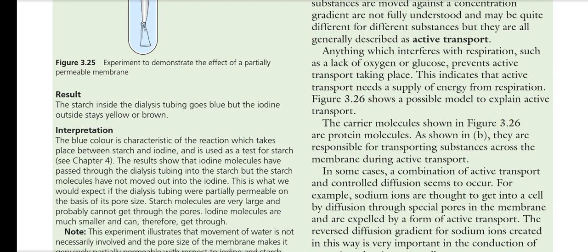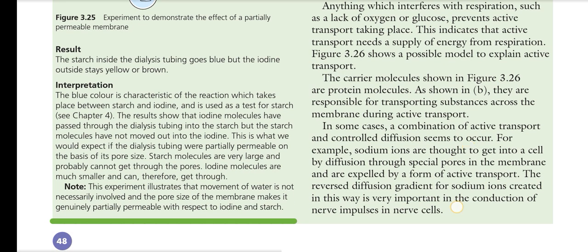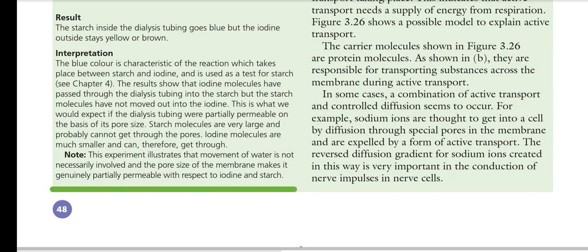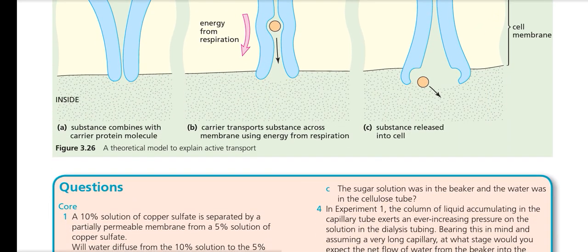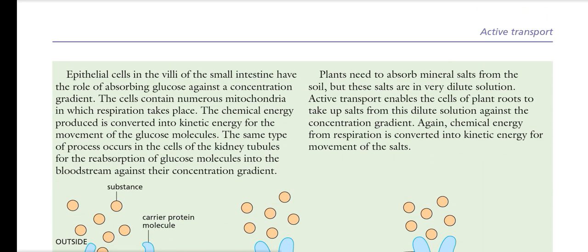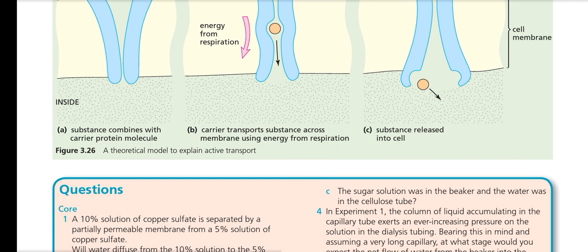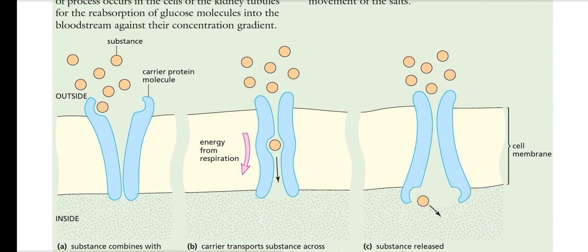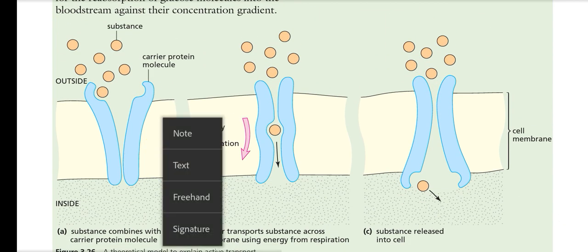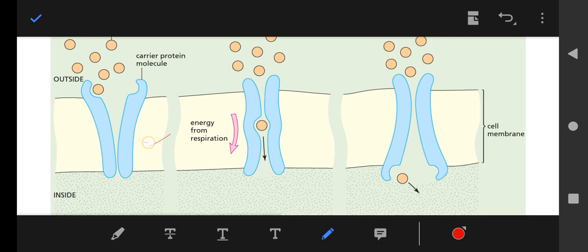The carrier molecules shown in the diagram are responsible for transporting substances. Here we can see the diagram. The substances combine with the carrier proteins. This whole thing is the cell membrane, and these are the proteins present inside the cell membrane.